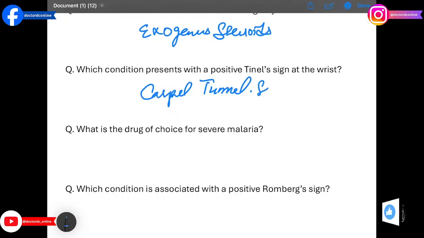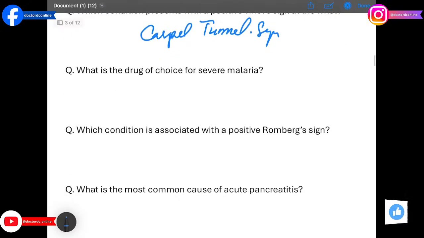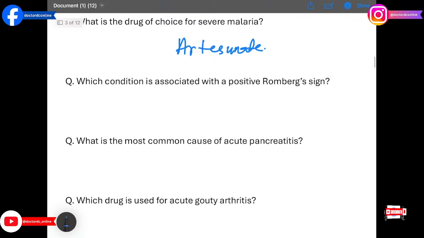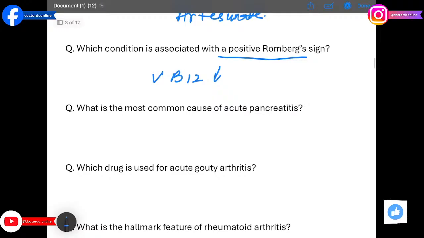Moving on to the next question, what is the drug of choice for severe malaria? The answer is artesunate. This anti-malarial rapidly clears Plasmodium falciparum parasitemia. Which condition is associated with a positive Romberg sign? The answer is vitamin B12 deficiency. Subacute combined degeneration causes loss of proprioception, leading to unsteadiness.